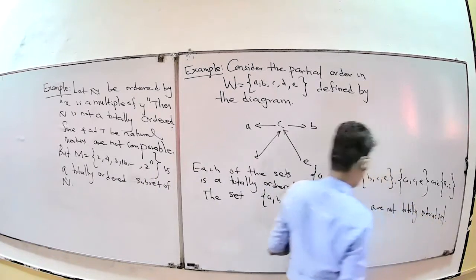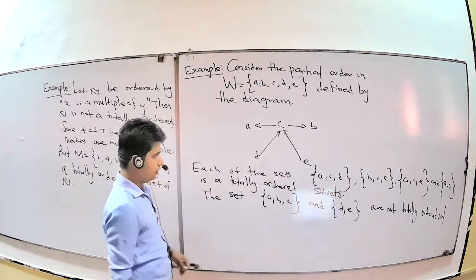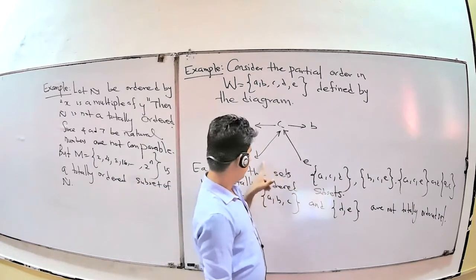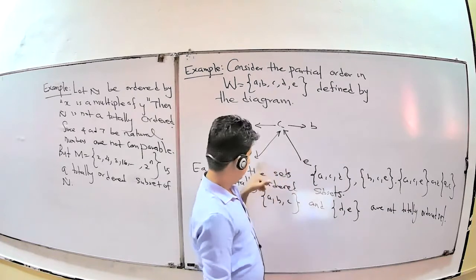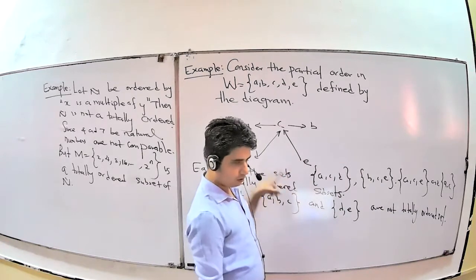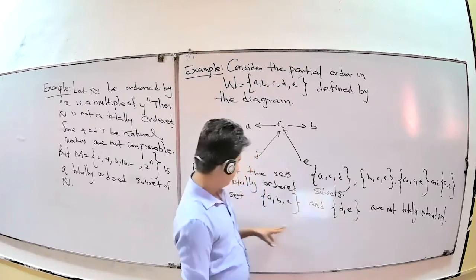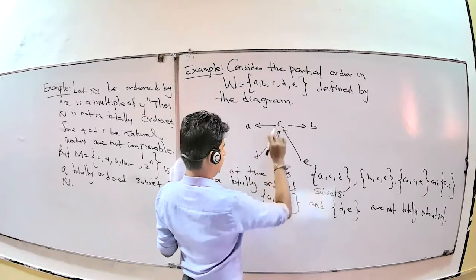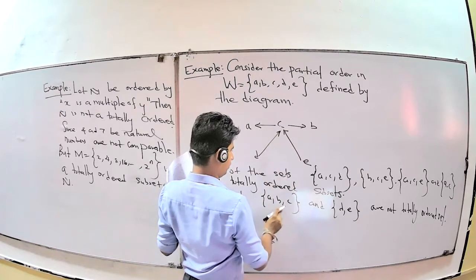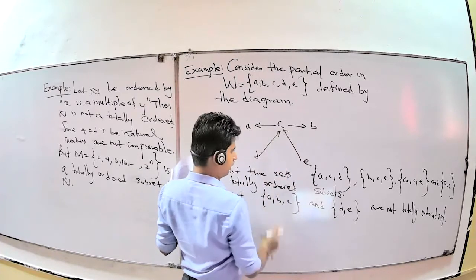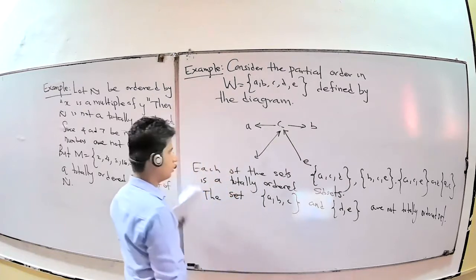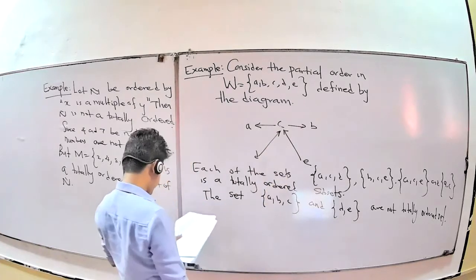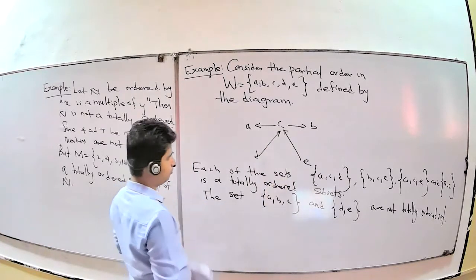They are not a totally ordered set, because here D comma E there is no relation. D comma E are not comparable. Here, in ABC, it's normally a partially ordered set, because for C we have the relation from C to A and C to B.